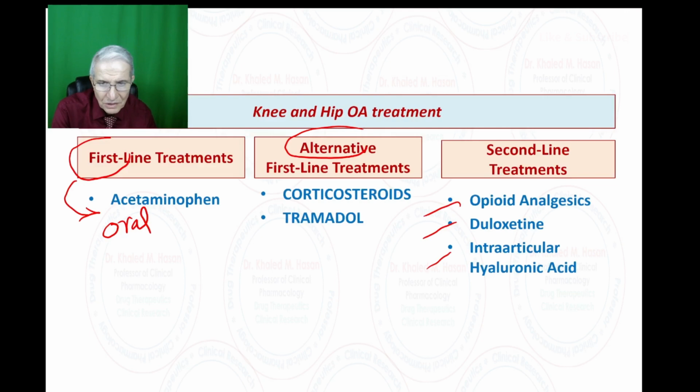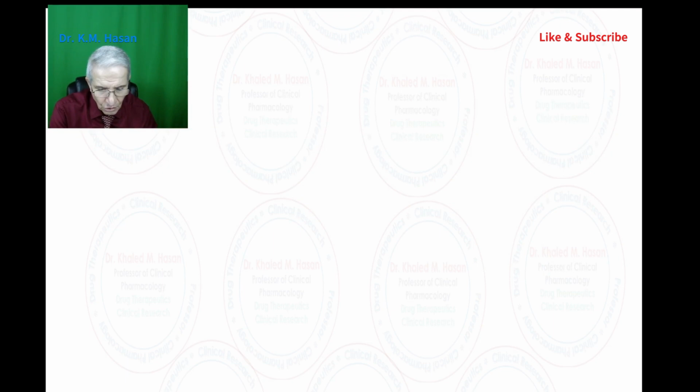Okay, I will repeat that. First line therapy, oral acetaminophen. Alternative first line therapy will be corticosteroid and tramadol. Second line treatment: opioid, duloxetine, intra-articular hyaluronic acid. Okay, moving to the next approach.